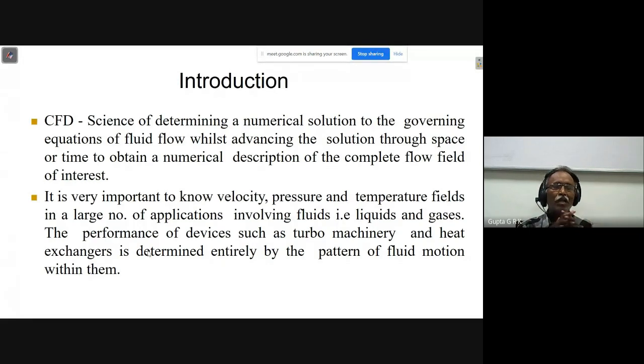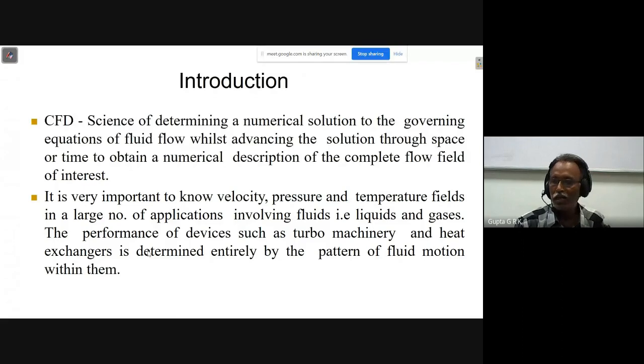Also, in machines like turbo machines and IC engines, you can calculate the stresses, the thermal stresses, and the deformations based on the velocity, pressure, and temperature distributions.